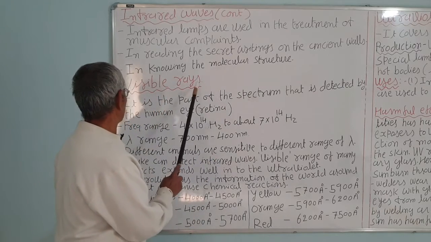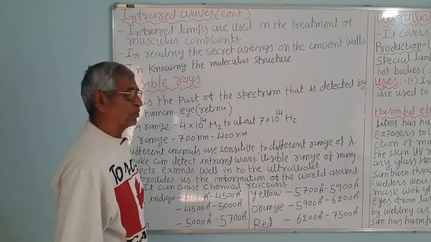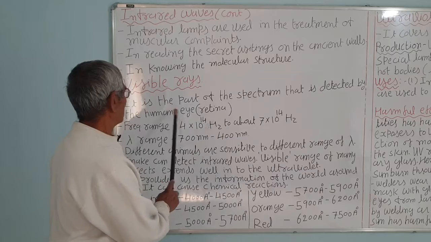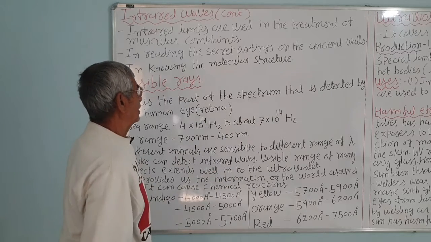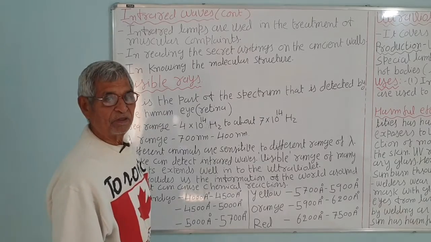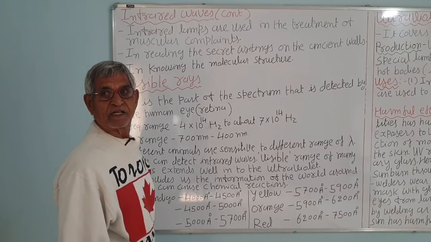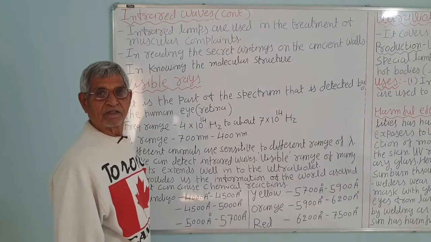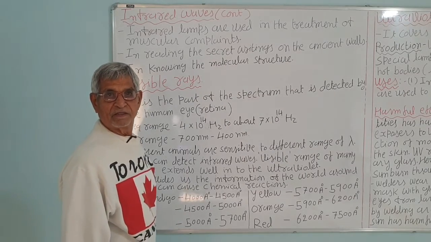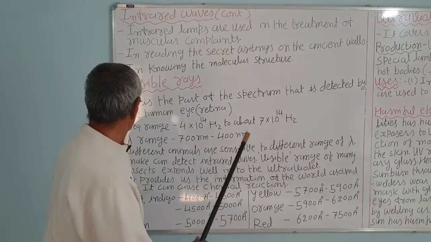Next is the visible rays. We are very familiar with the visible rays, that is VIBGYOR. It is the part of the spectrum that is detected by the human eye. The retina is very sensitive to visible light. In sun rays, there are 9 rays: 7 rays are light we can see, and two are invisible, that is infrared and ultraviolet.